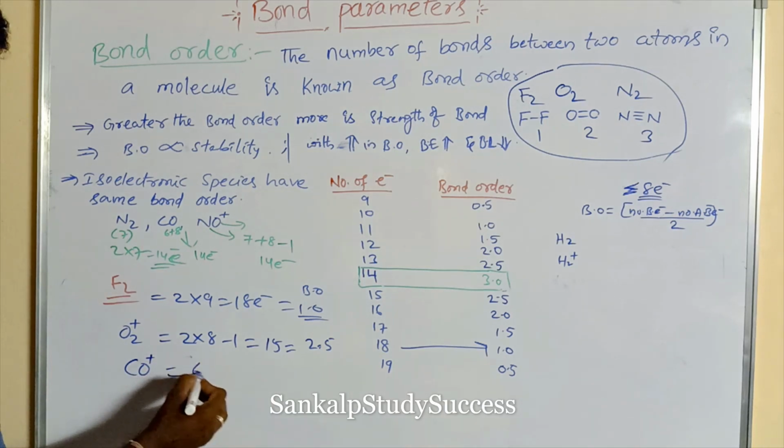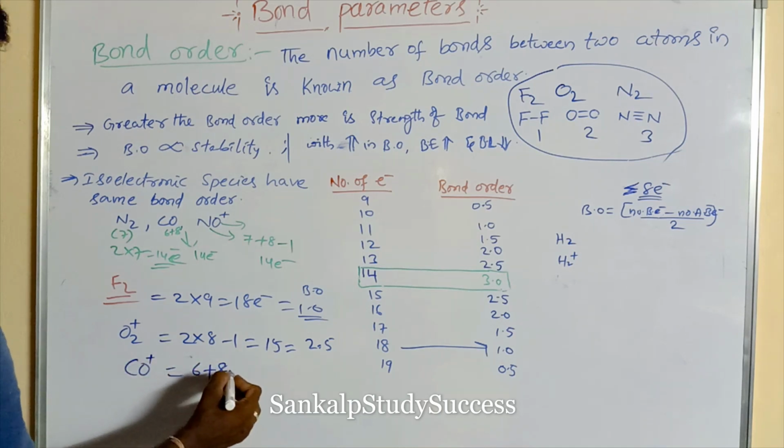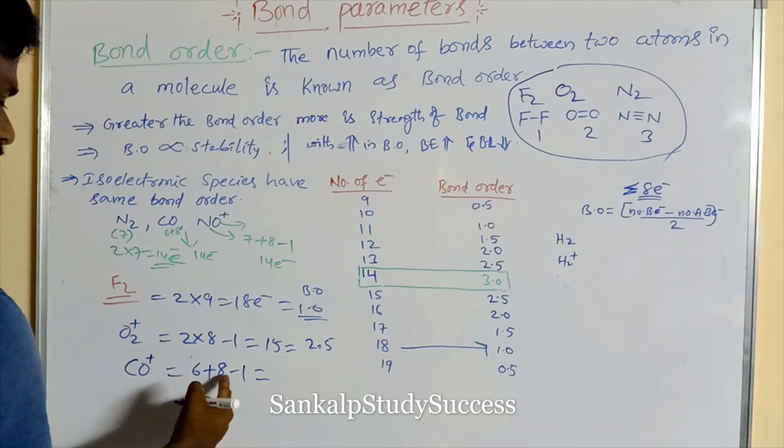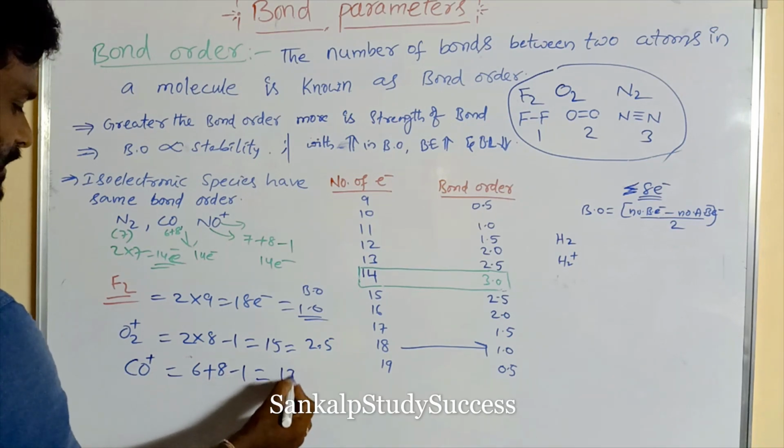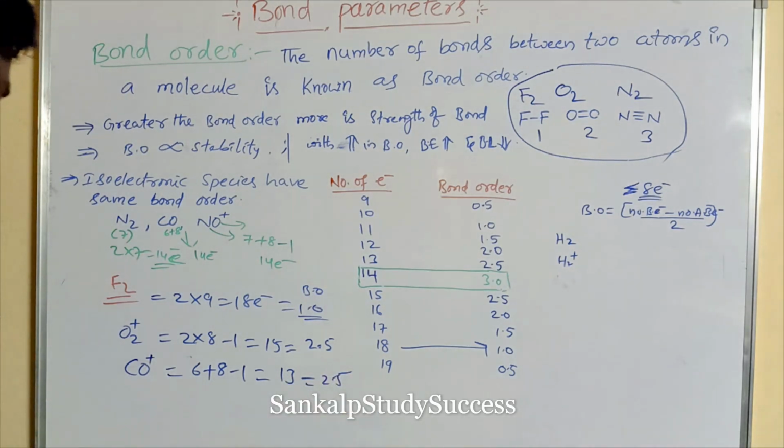Carbon's atomic number is 6 and oxygen's atomic number is 8, plus means minus 1. So 6 plus 8, 14, minus 1, 13. 13 electrons means what bond order? 2.5, right.